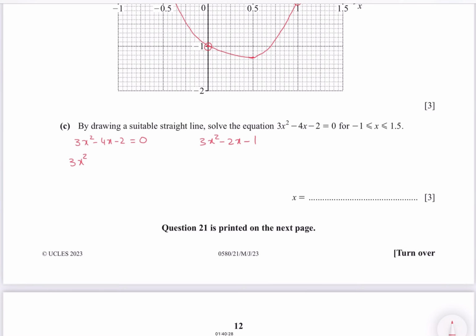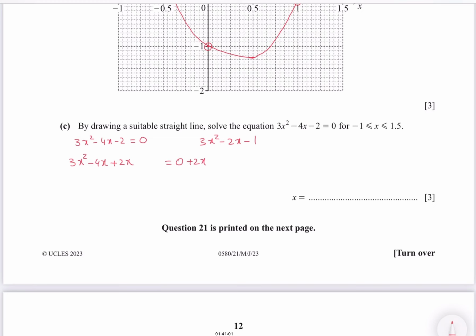In your main equation you have minus 2x, but here in part C you have minus 4x. So how to bring minus 2x from minus 4x? You have to add plus 2x. If you add 2x to minus 4x, you get minus 2x.